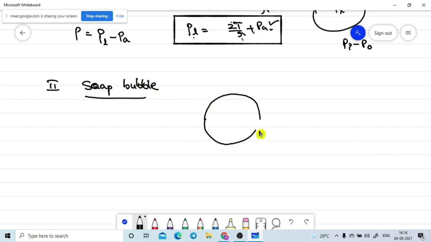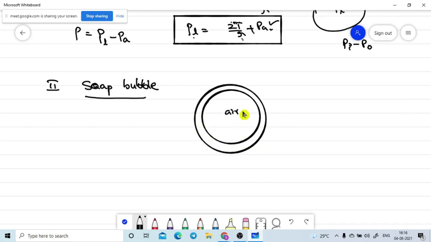A soap bubble has two free surfaces, two layers. Inside air is there, outside air is there. Layer 1 is the inner layer and layer 2 is the outside layer. So two surface tension forces will act, one due to the bottom layer and another due to the top layer.